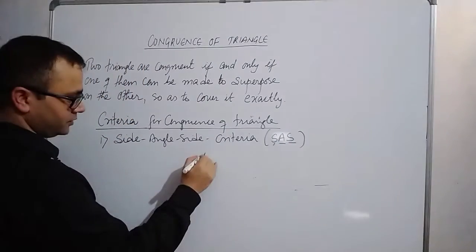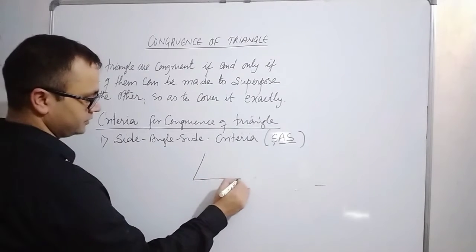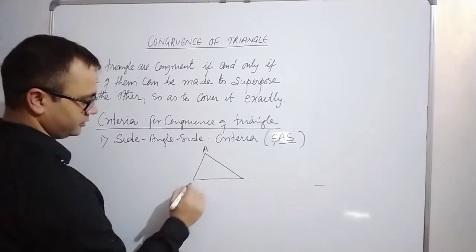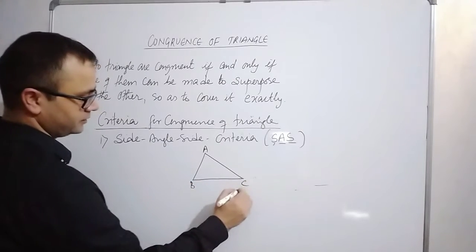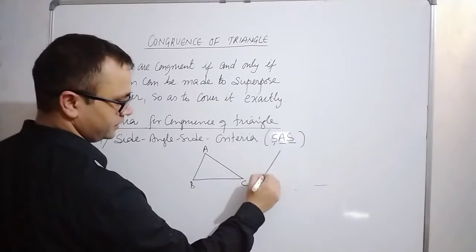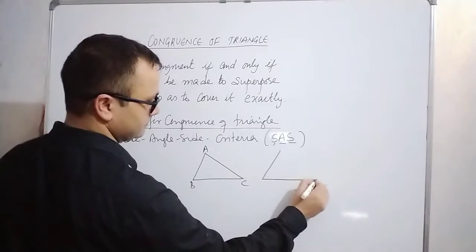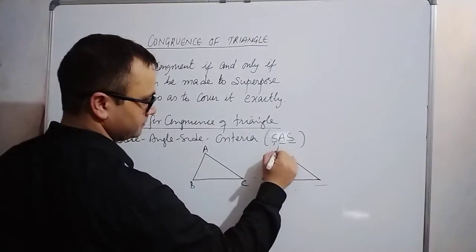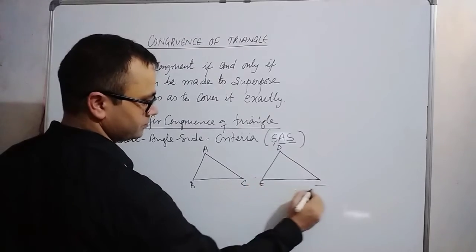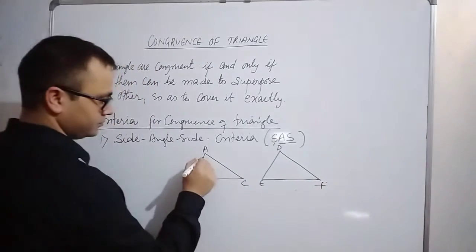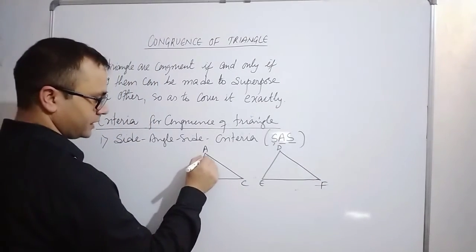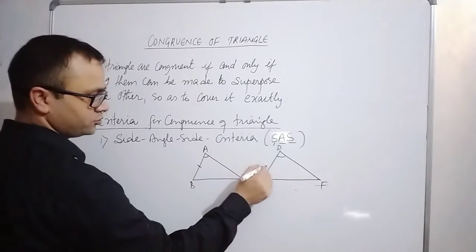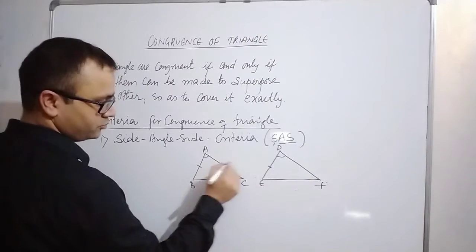Suppose we consider two triangles, ABC and DEF. It is given that this angle equals this angle, this side equals this side, and this side equals this side.